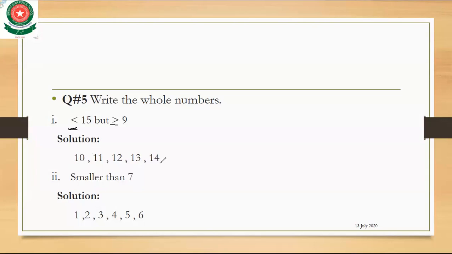Why can we not continue the numbers? Why can't we write 15, 16, 17? Because this question tells that you can end less than 15. So you end the number with less than 15. So the number less than 15 is 14. So we end this question here.